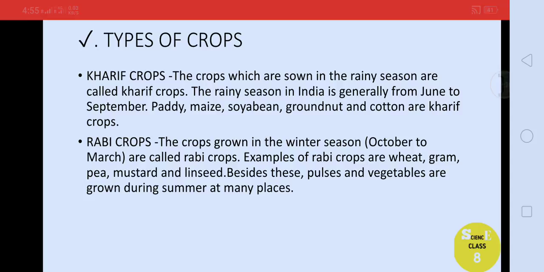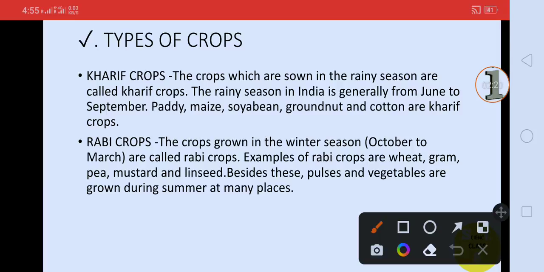And if in a question paper there is a question asking you to give some differences, you can give some differences. For example, let me tell you. The first difference can be the definition: the crops which are sown in the rainy season are called kharif crops, and the crops grown in the winter season are called rabi crops.